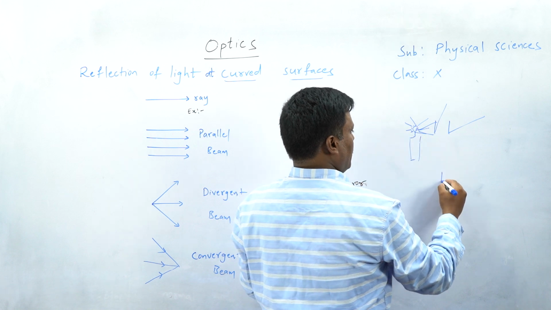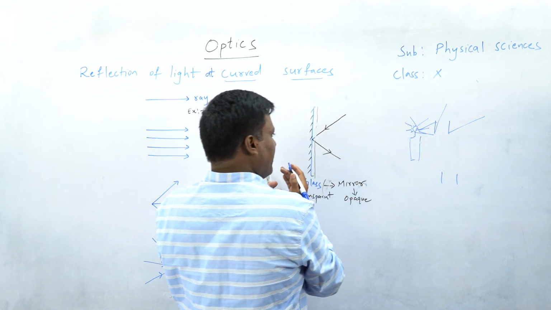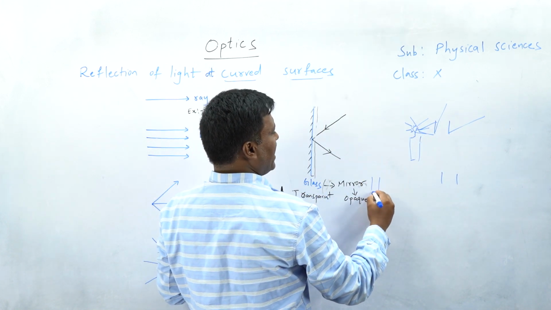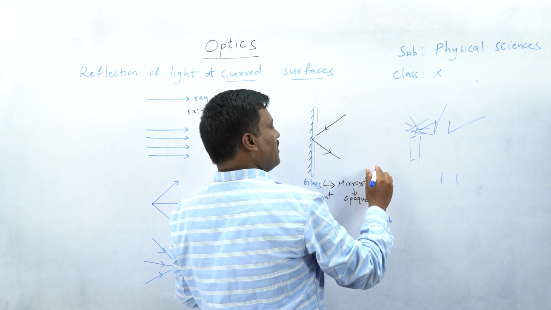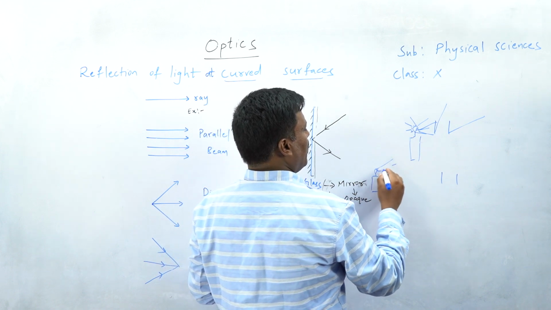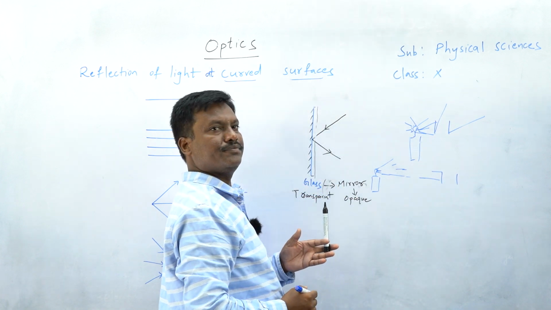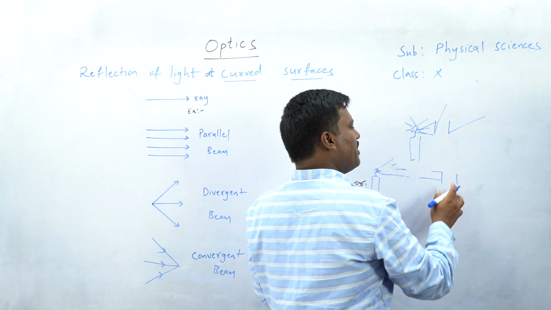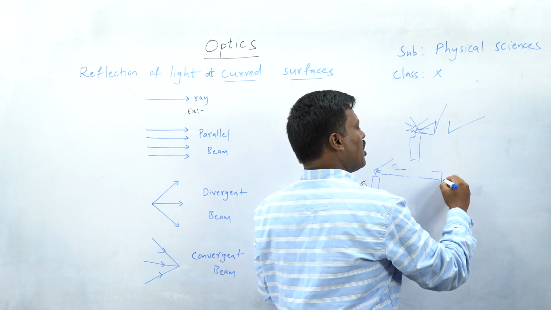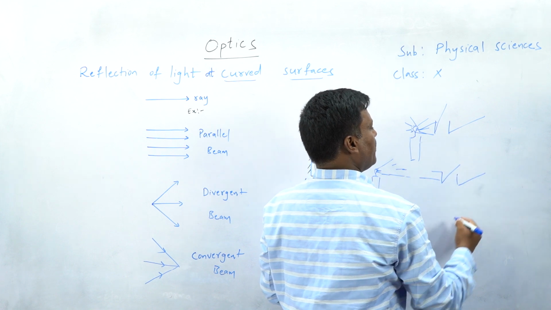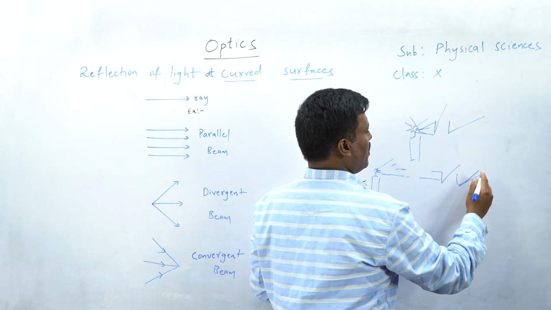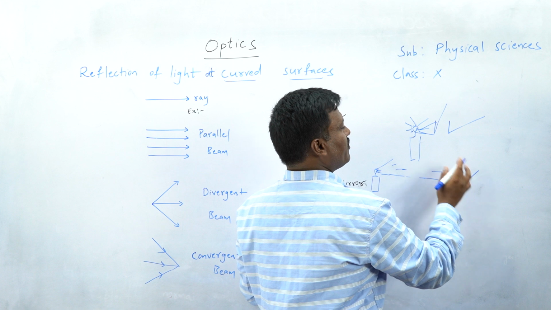But whenever we place this candle very far away, the rays which diverge, as they travel a long distance, become parallel. Now a parallel beam is incident on the pins, then the shadow of the pins will also be parallel.